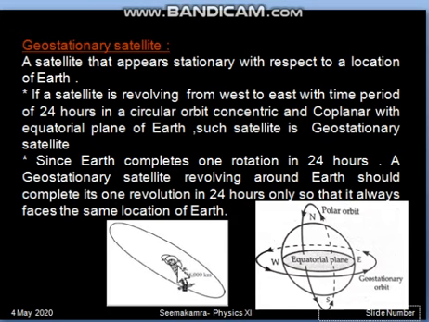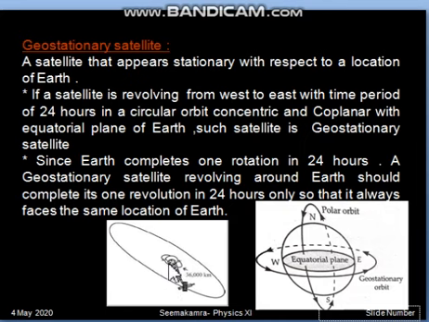Secondly, the plane of the orbit in which this geostationary satellite should move should also match the Earth's rotation plane. Since the Earth's rotation plane is the equatorial plane, this satellite should also move in the equatorial plane only. Otherwise, facing the same location target will not be achieved.